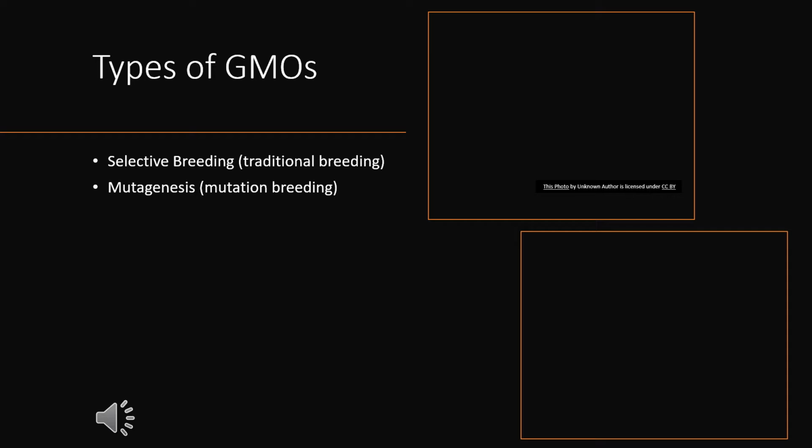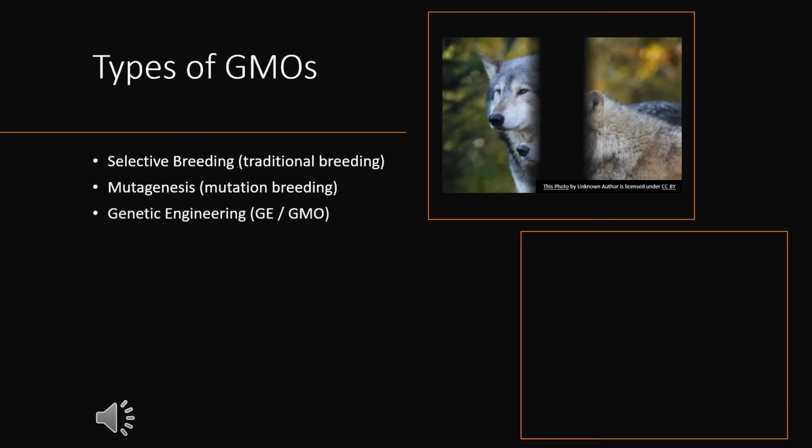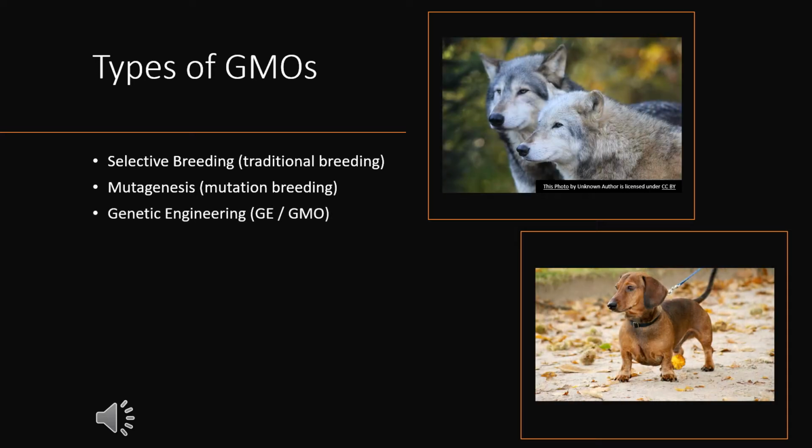The three types of GMOs are mostly created through selective breeding, mutagenesis, and genetic engineering. Selective breeding happened when early plant breeders looked for and crossbred plants that had the characteristics they wanted. They have crossed plants within a species and across species beginning thousands of years ago. Traditional breeding of different grass species led to the development over time of modern corn from its ancestors. And today's bread wheat was created by crossing over time at least 11 different species.